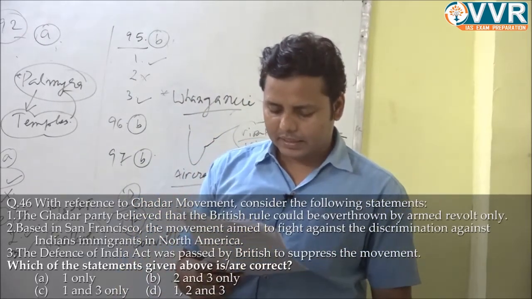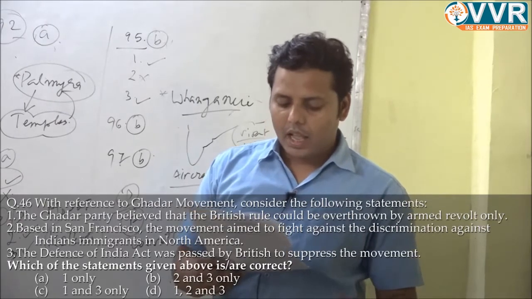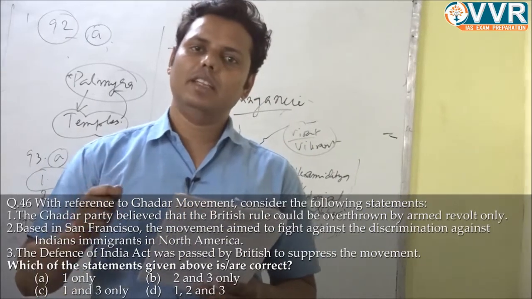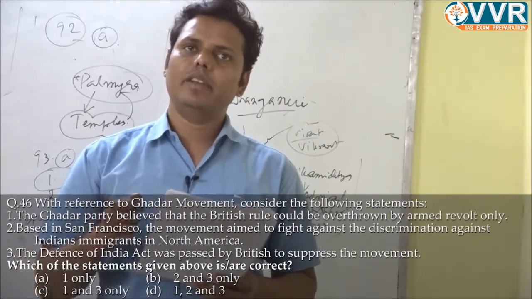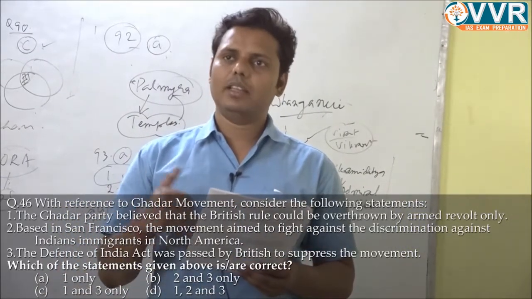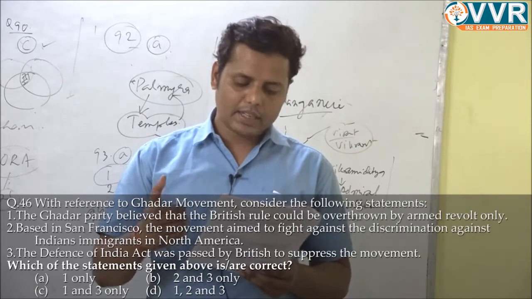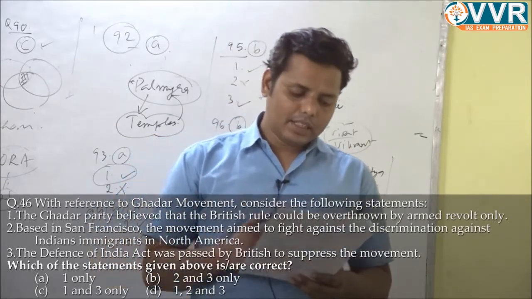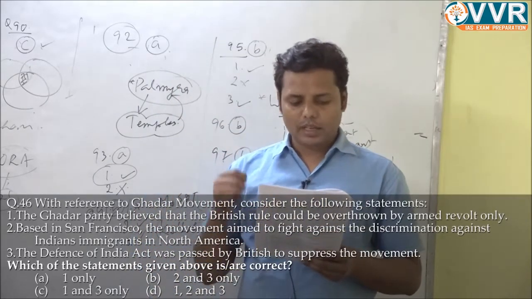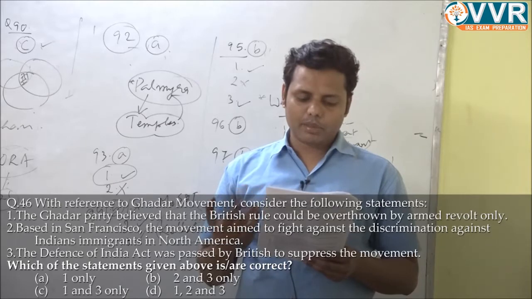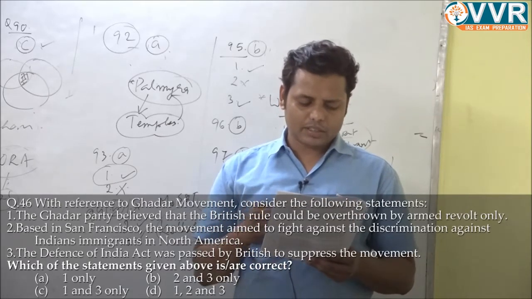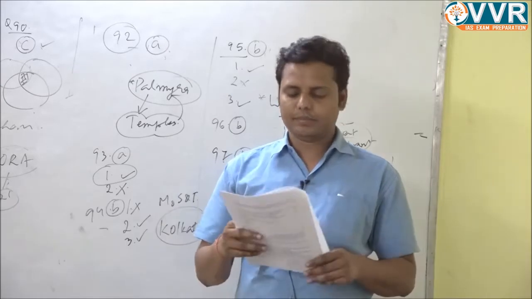Why is this incorrect? Because they always realized one thing: until and unless the Indians are free in their own country, they won't be treated properly in a foreign land. So it was not the primary objective for them; they first wanted to get freedom for India, right? And that is why this is incorrect. The third: the Defence of India Act was passed by the British to suppress this movement. This is again correct, because they were capable of generating revolutionary activity, and that is why they passed this act. So the first and third are correct. So the answer would be C.